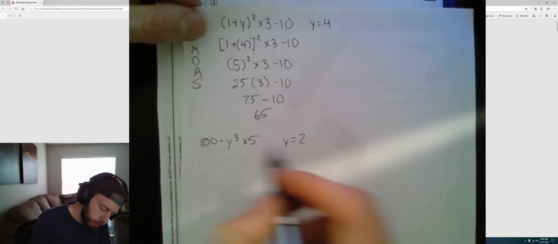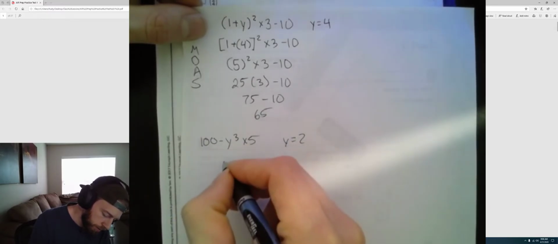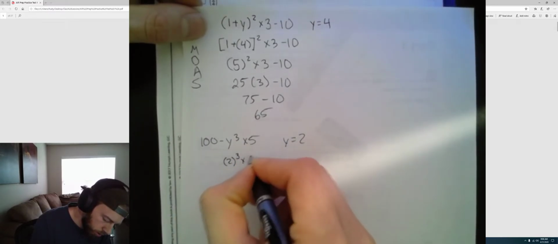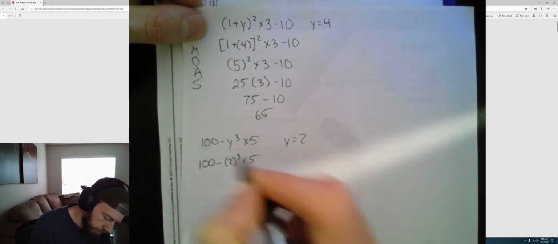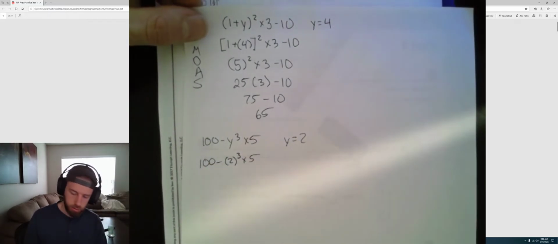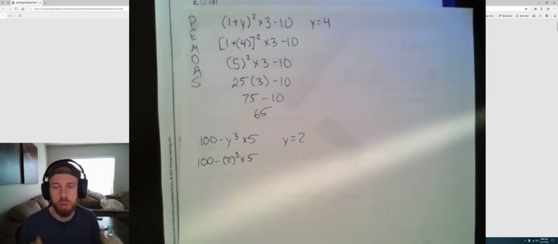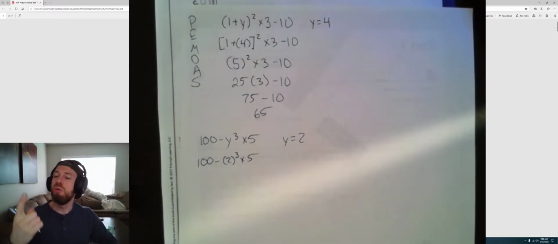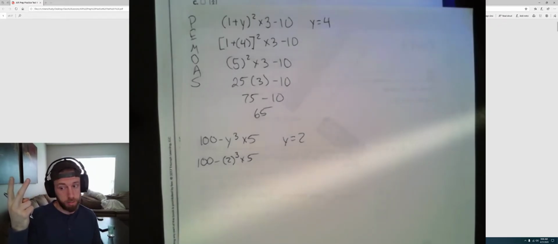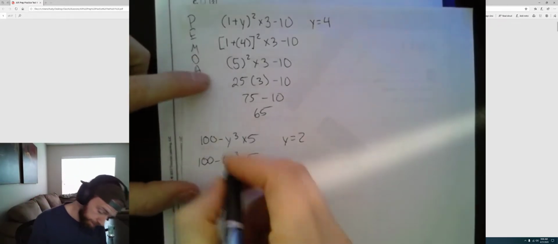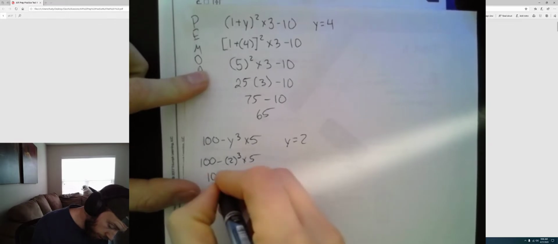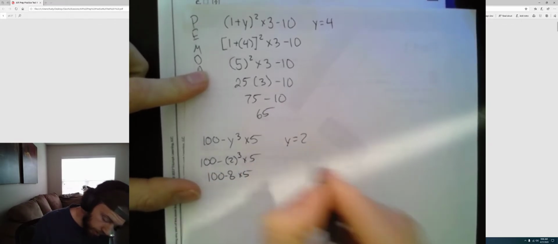So here we go. I'm going to substitute in 2 for y. And just rewrite the rest of the problem down. Follow my order of operations. First thing I'll do is the exponent here. 2 to the third power, which is not 2 times 3. It's not 6. It's 2 times 2, which is 4. Times 2 one more time, which is 8. So we have 100 minus 8 times 5.